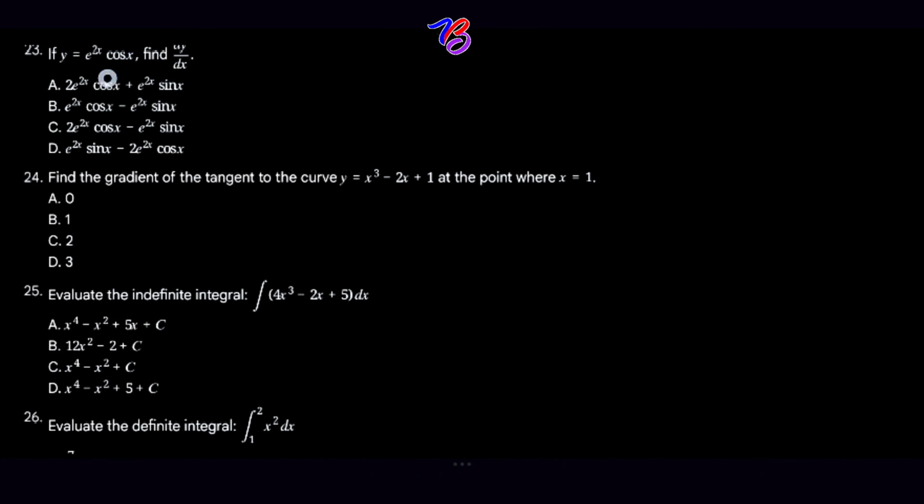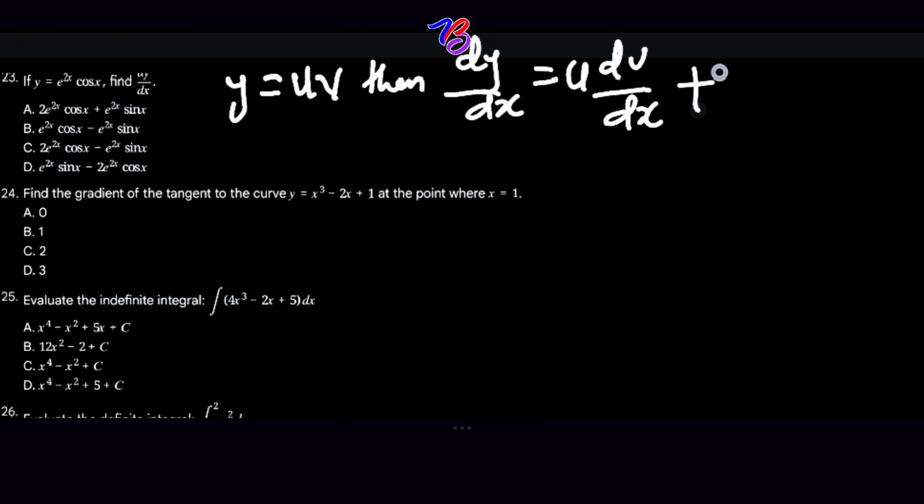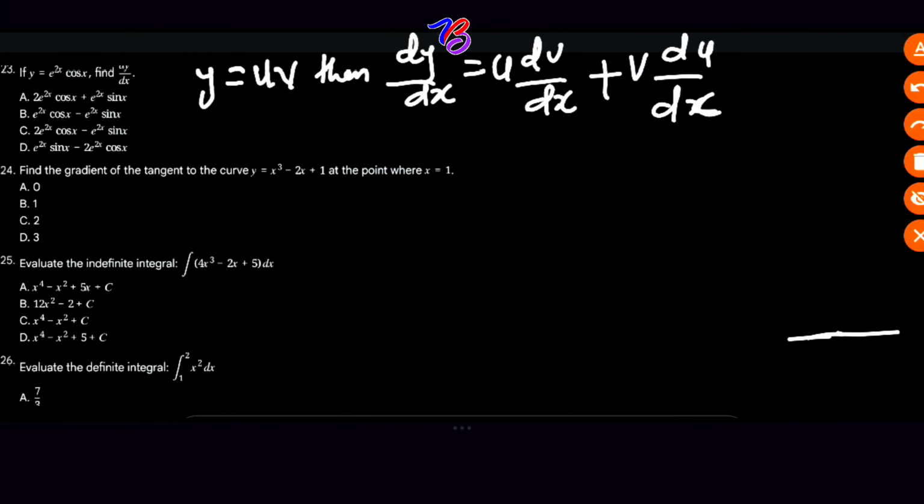Question 23. If y is equal to, say, exponential 2x cos x, then find dy over dx. Remember that we're going to use the product rule for differentiation. Y is equal to u times v. Then we can say that dy over dx is equal to u dv over dx plus v du over dx.